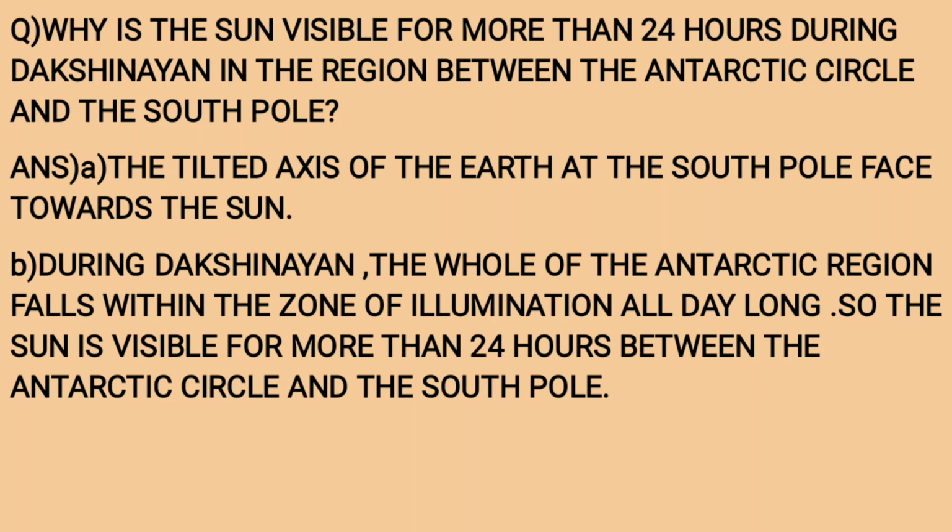Why is the sun visible for more than 24 hours during Dakshinayan in the region between the Antarctic Circle and the South Pole? You know Dakshin means south. So during the southward journey of the sun, why is this happening? Answer. Point A. The tilted axis of the earth at the South Pole faces towards the sun. Point B. During Dakshinayan, the whole of the Antarctic region falls within the zone of illumination all day long. So, the sun is visible for more than 24 hours between the Antarctic Circle and the South Pole.